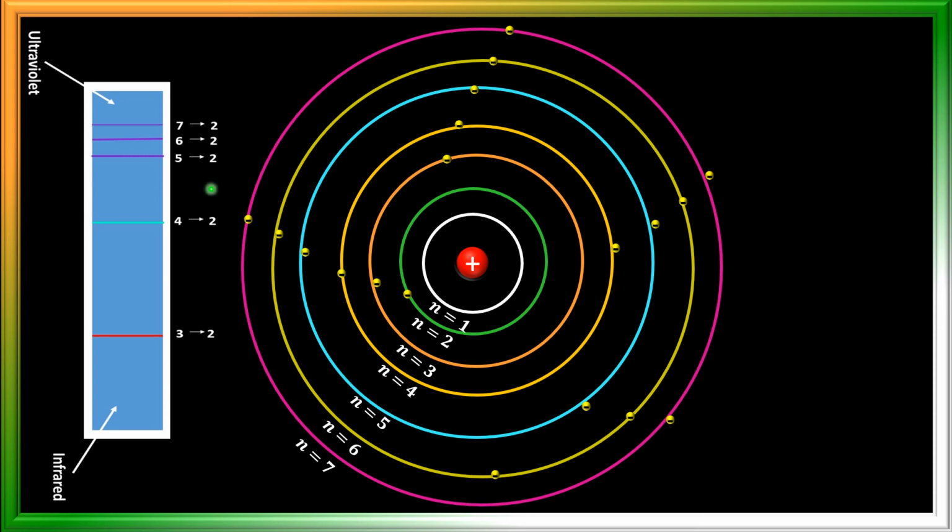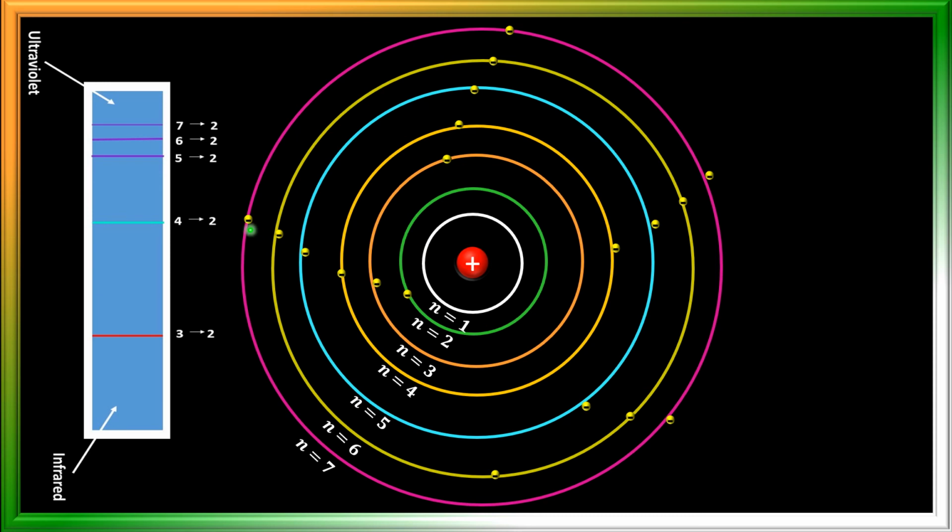The series is called the Lyman series. You see here, an electron is in the seventh orbit, and it jumps from seventh to first orbit.